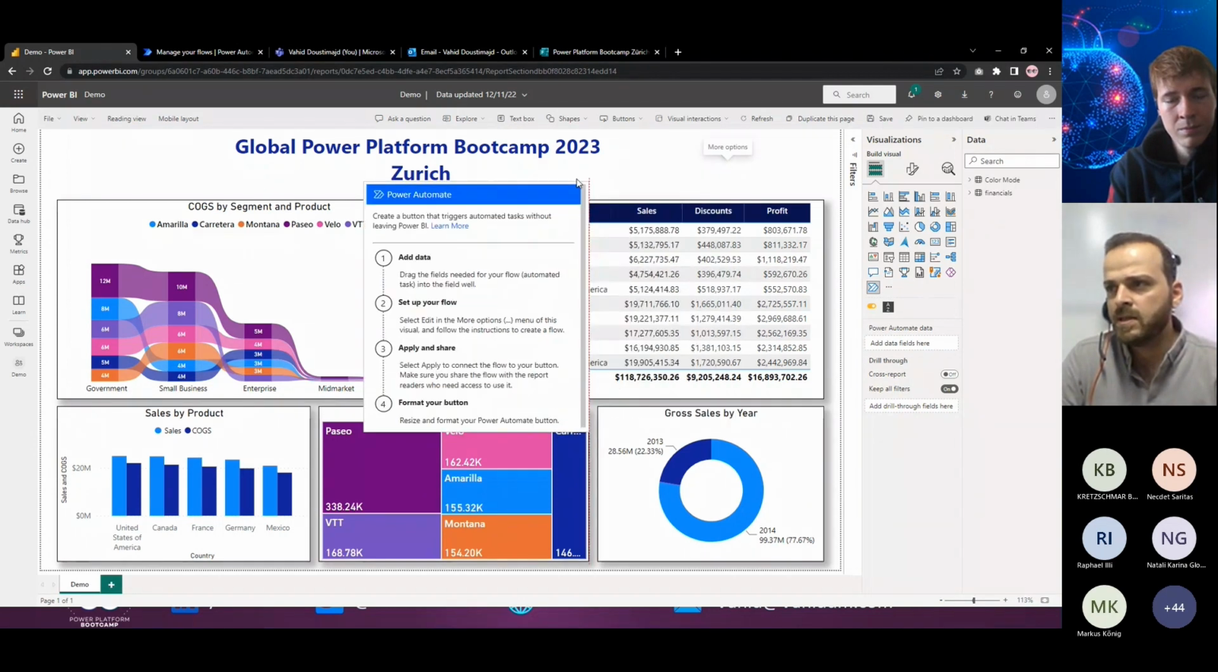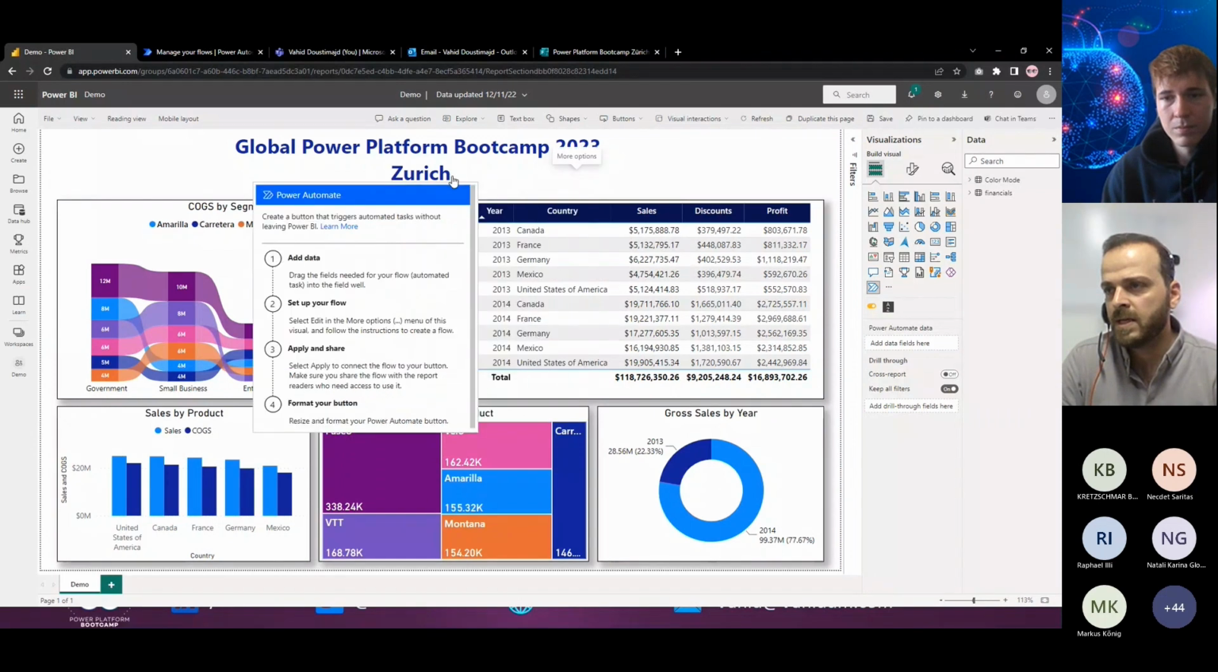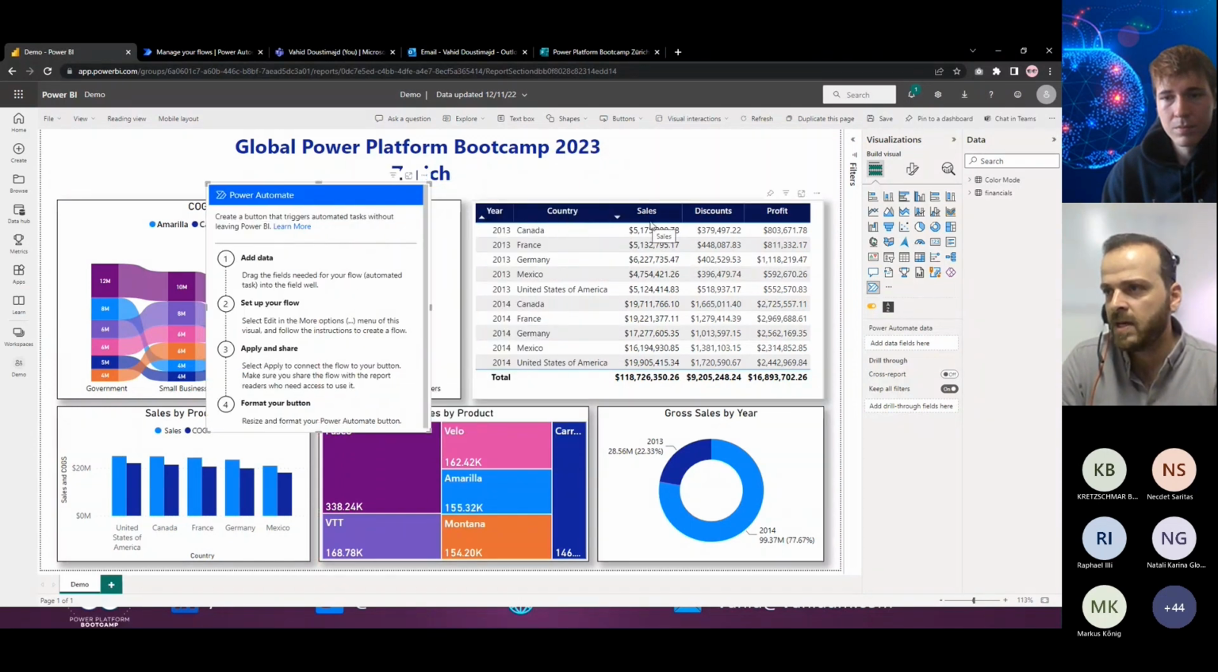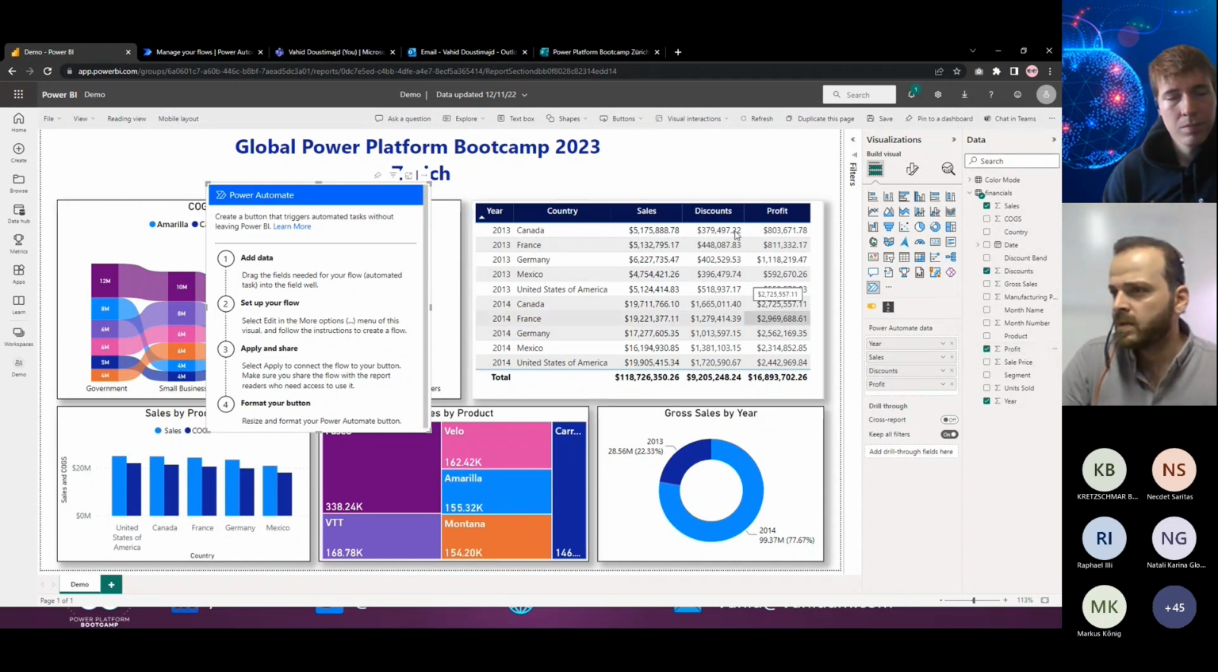The data I want to use here is the same as this table. So let's see what we have here: year, country, sales, discount, and profit. I will open this one. I will add the year first, and then the sales, discount, and then the profit. Okay, so we have all the information here.